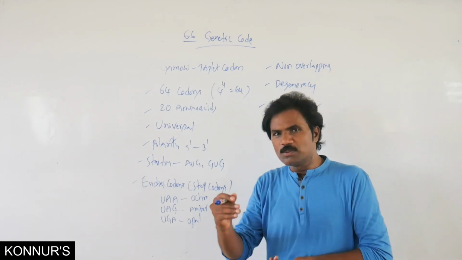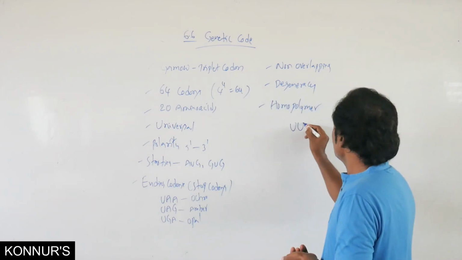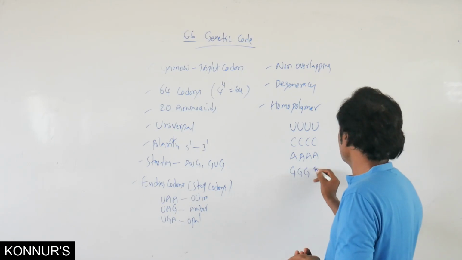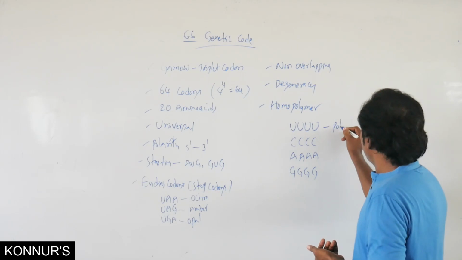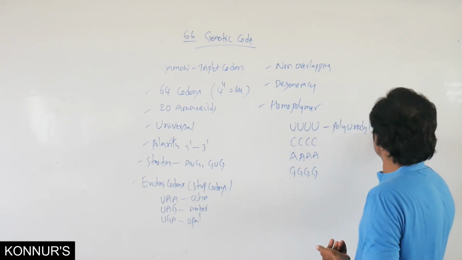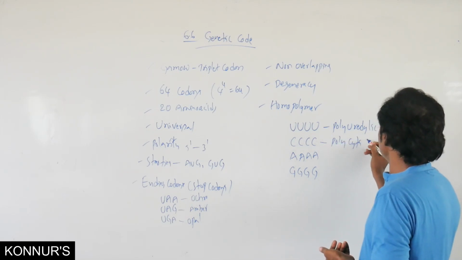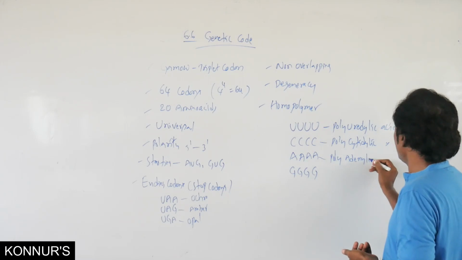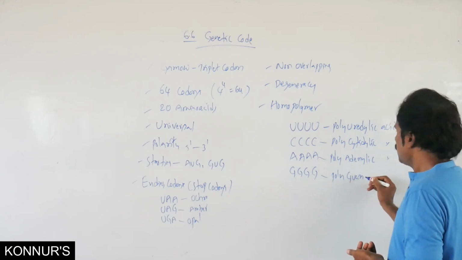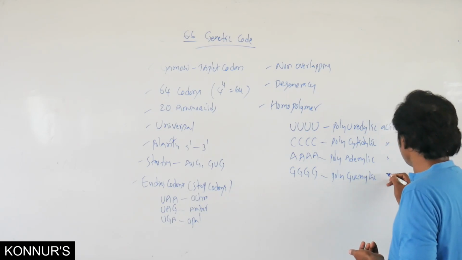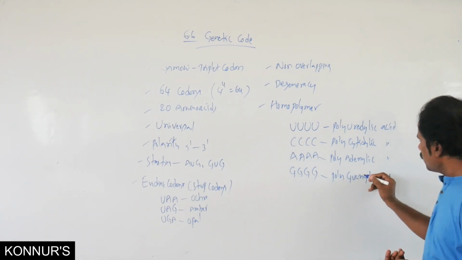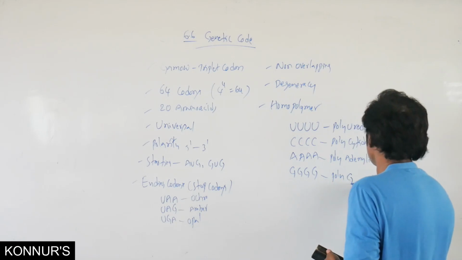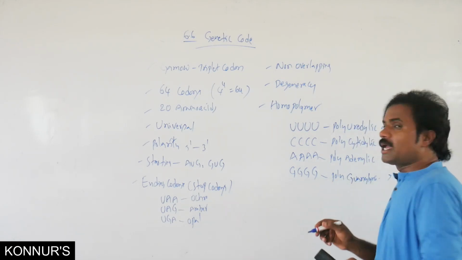The first scientist who explained homopolymers, that means the four types: polyuridylic acid, polycytidylic acid, polyadenylic acid, and polyguanylic acid. Like this, that is important.